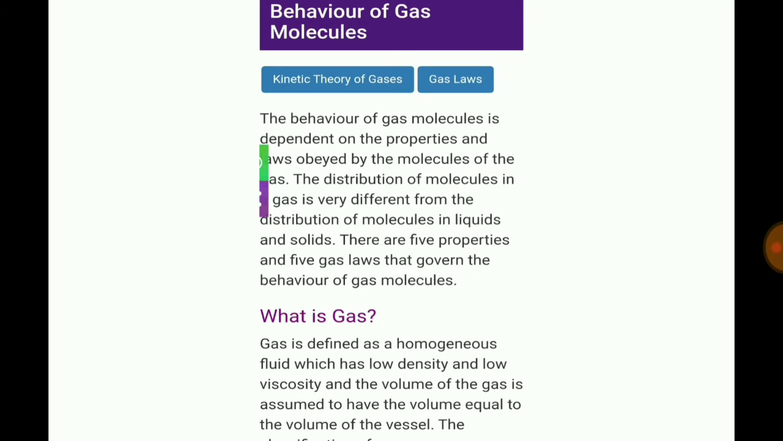The distribution of molecules in a gas is very different from the distribution of molecules in liquids and solids. There are 5 properties and 5 gas laws that govern the behavior of these gas molecules. What is gas? First of all, we will try to learn here about the definition of gas.